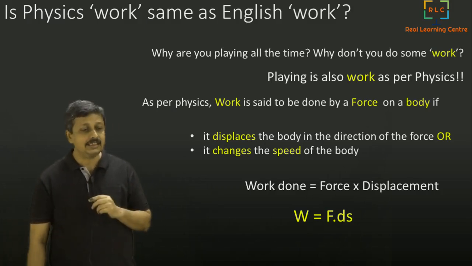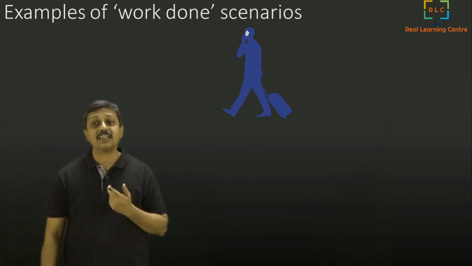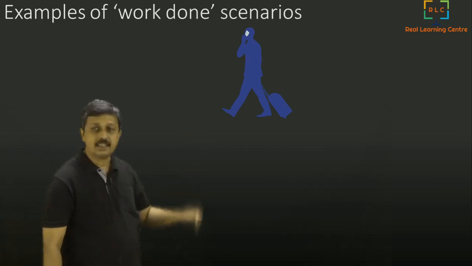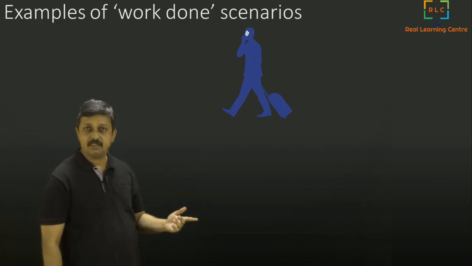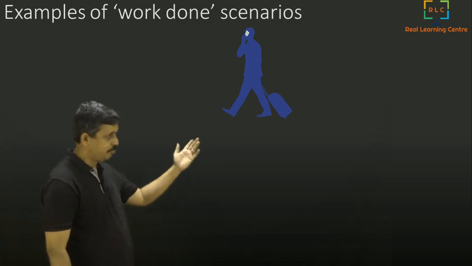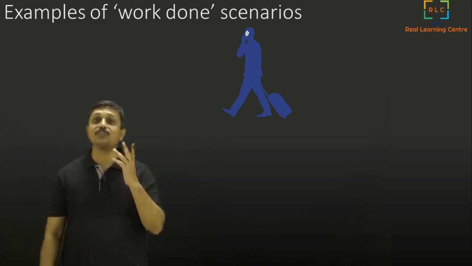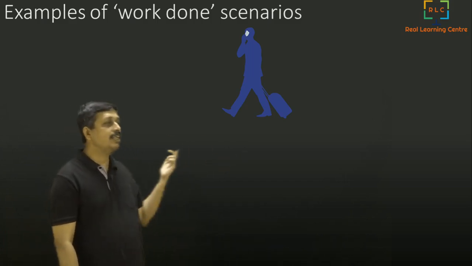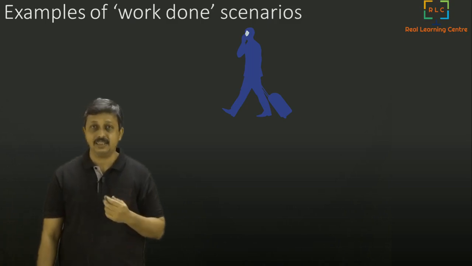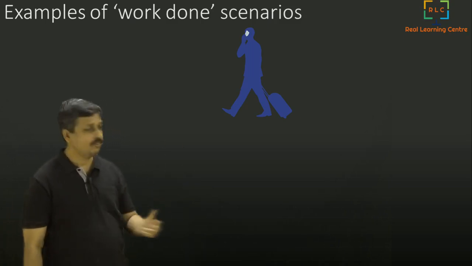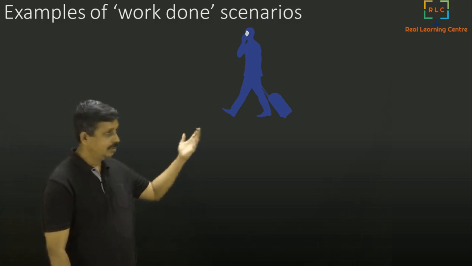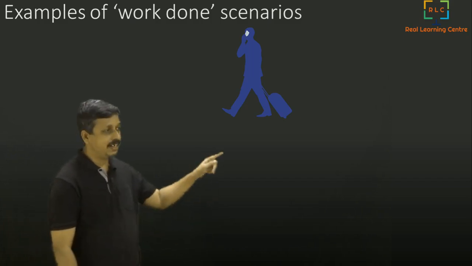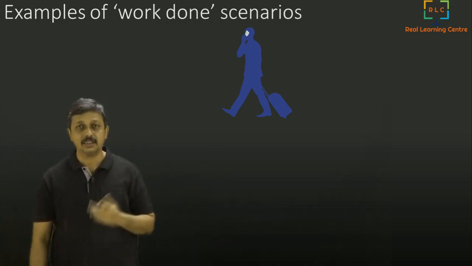Now let's see some situations where work is done. Let's say this person is dragging a suitcase along with him. When he does so, he does work because he is applying a certain force and moving in the direction of the force. He is taking the bag in the direction of the force. So work is done by the person on the bag.